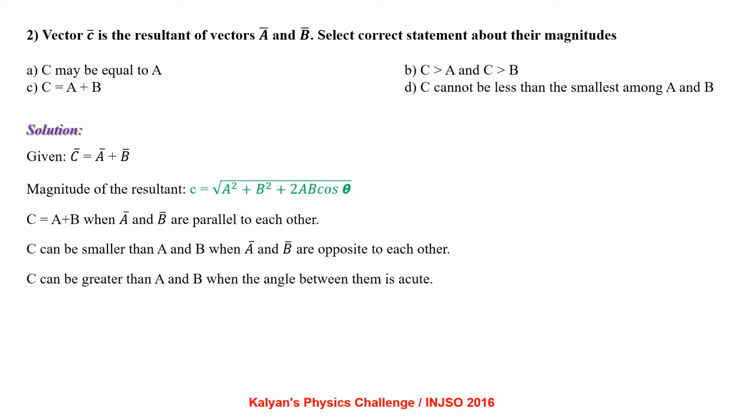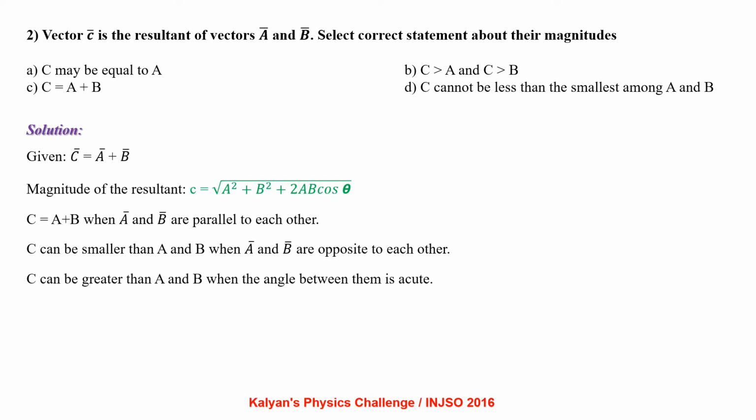Vector C bar is the resultant of vectors A bar and B bar. Select the correct statements about their magnitudes. C may be equal to A, C is greater than A and C is greater than B, C equal to A plus B, C cannot be less than the smallest among A and B.